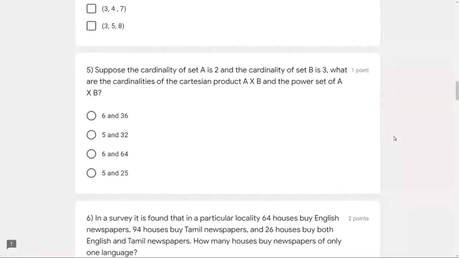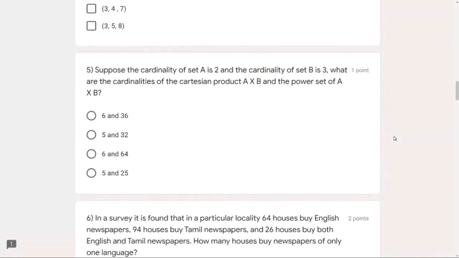We had two elements in A, 3 elements in B, and we have 6 elements in A into B. So what do we understand from this? Whenever we construct a Cartesian product, its cardinality will be the product of the cardinalities of the sets which constructed it.